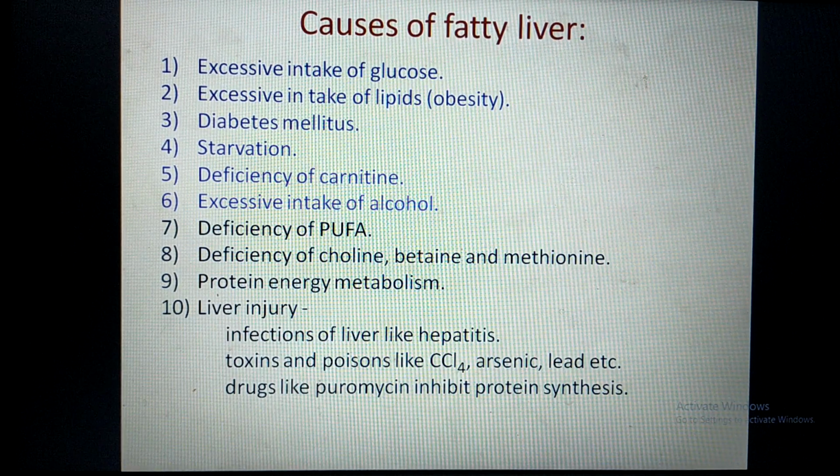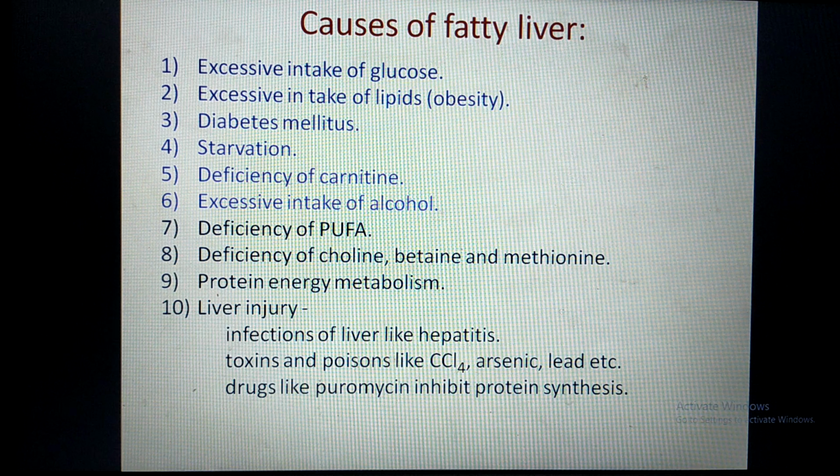So due to deficiency of polyunsaturated fatty acid, phospholipid synthesis is hampered, and therefore lipoprotein VLDL synthesis is hampered. And when there is no VLDL, then there is no transport of triglyceride. Similarly, deficiency of choline, betaine and methionine. Choline is the nitrogen base present in lecithin, which is required for phospholipid synthesis. So choline, betaine and methionine deficiency also hampers the synthesis of VLDL.